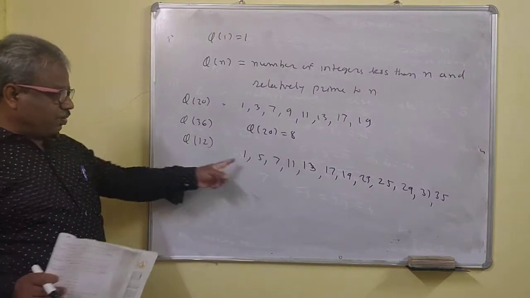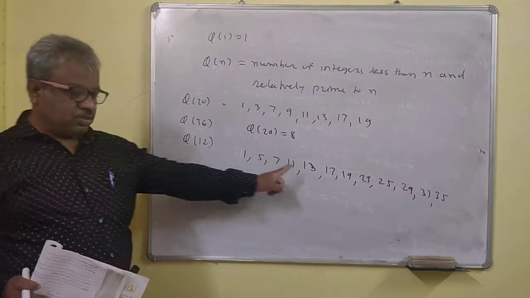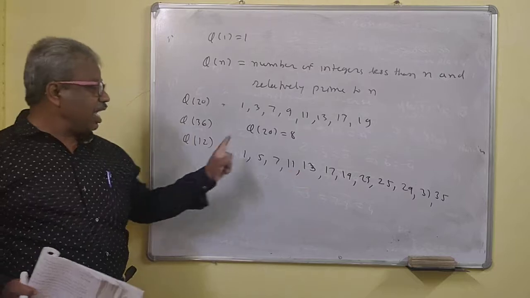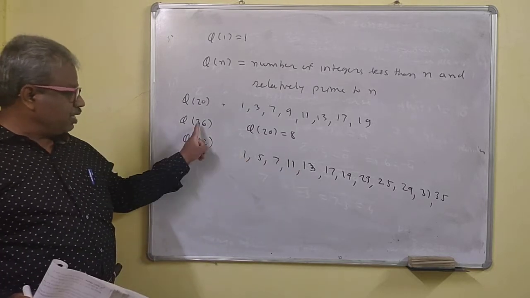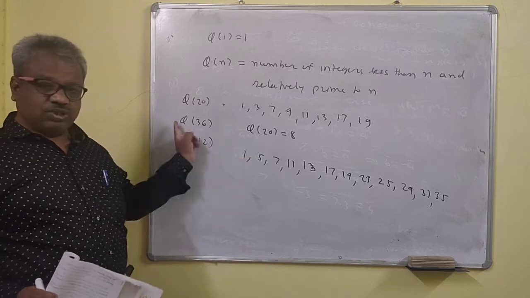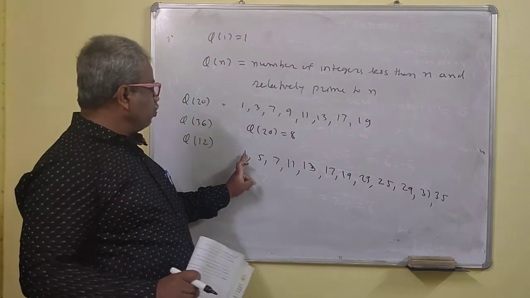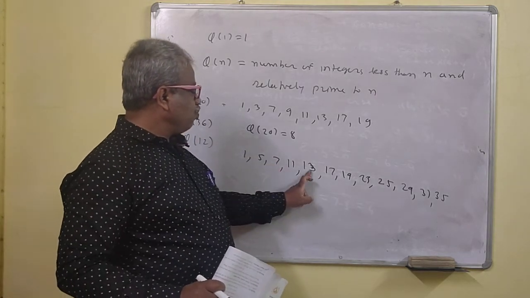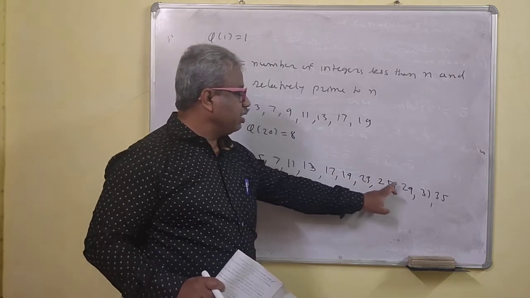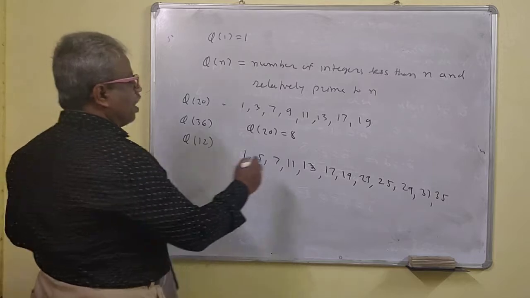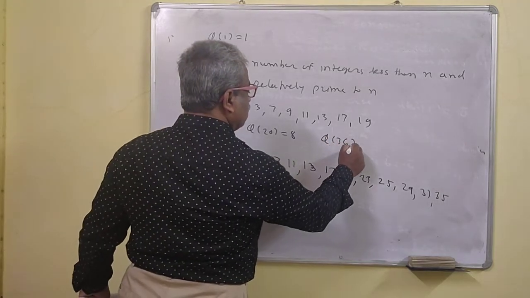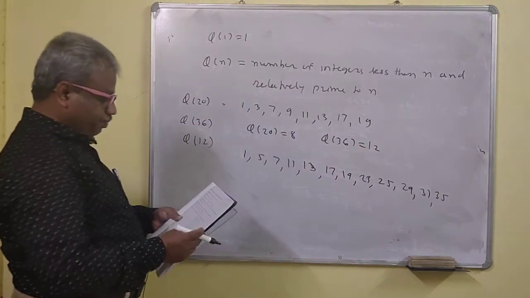Okay, so these are the numbers which are less than 36 and relatively prime to it. If you take the GCD of any of these numbers with 36, the GCD will be 1. Let's count the numbers: 1 2 3 4 5 6 7 8 9 10 11 12. So φ(36) is the same as 12.